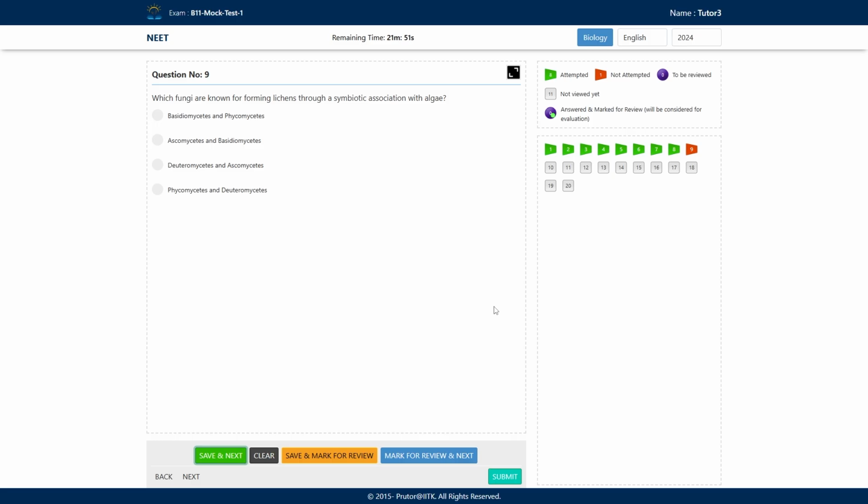Ascomycetes and Basidiomycetes are the best ones, and they form the fruiting bodies. You know, fungi form the fruiting bodies. And the two classes, Ascomycetes and Basidiomycetes, are the best ones to form the fruiting bodies: Basidiocarp and Ascocarp. Okay?